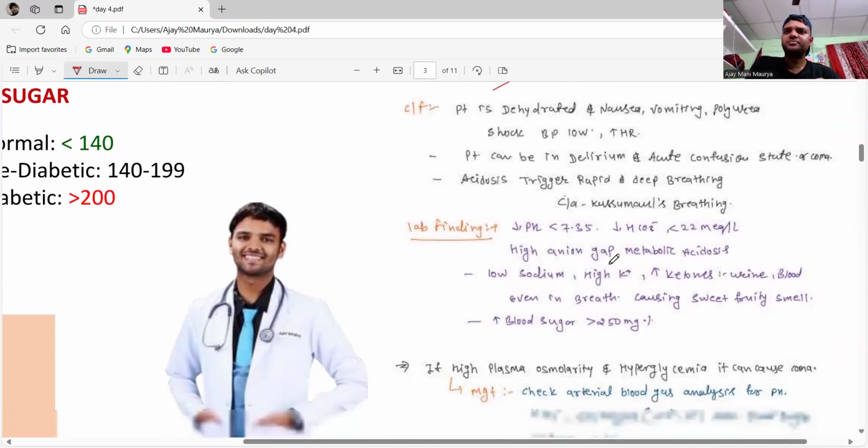There is an increase in fat breakdown, which forms ketone bodies. There are ketones in the urine, blood, and even in the breath, which causes a sweet fruity smell. There is blood sugar more than 250.